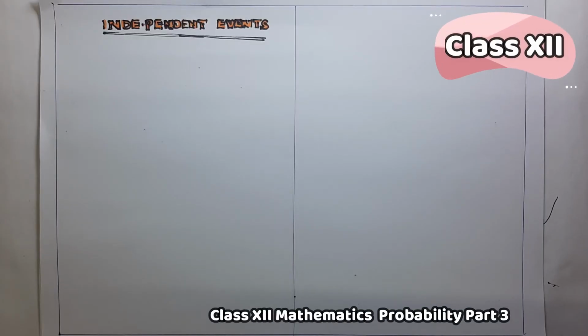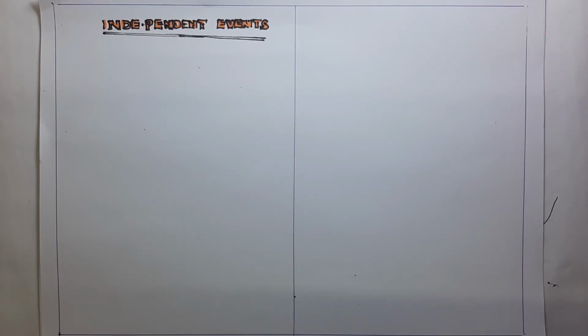Now we start the next session on the probability of independent events. What is an independent event? Suppose A and B are two events associated with the sample space S. If the probability of the event A cannot affect the probability of the other event B, then A and B are said to be independent.